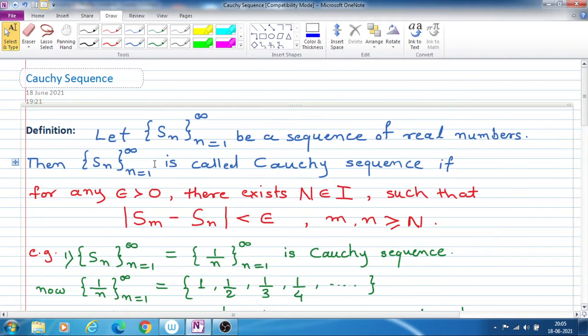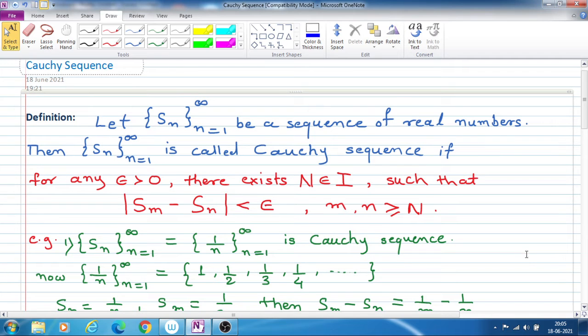Today we see a new concept, that is Cauchy sequence. So the definition of Cauchy sequence is: